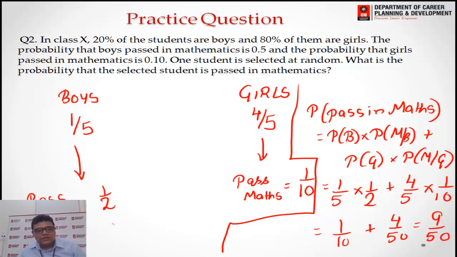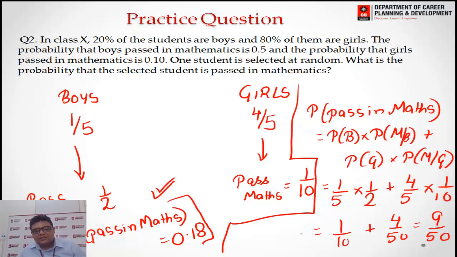If you solve this, probability of pass in maths comes out to be 0.18. This is your correct answer after solving this.